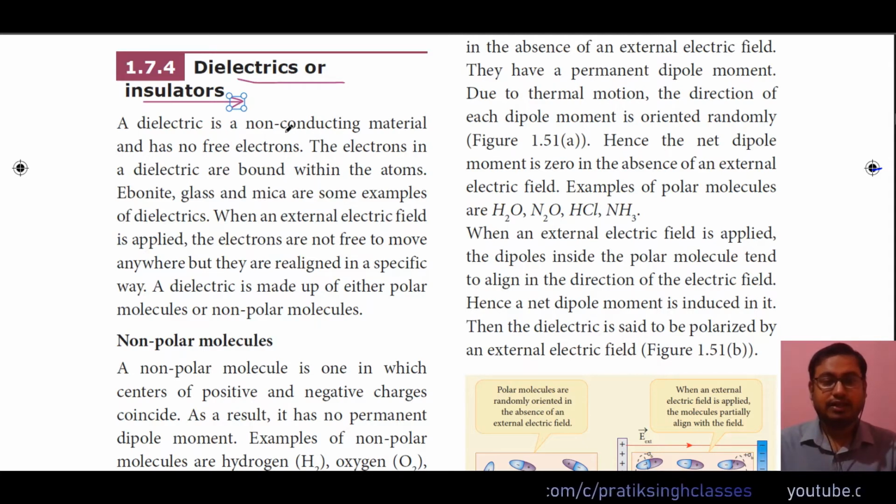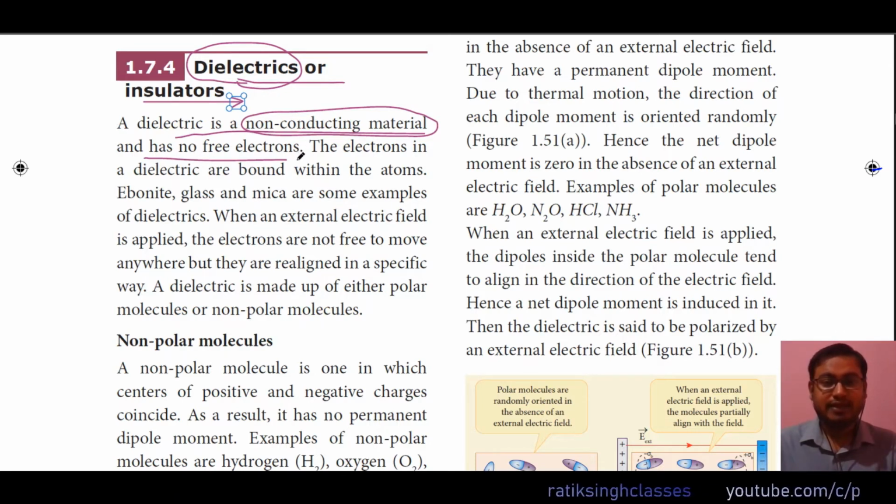Now coming to the definition, a dielectric is a non-conducting material and has no free electrons. Non-conducting material means charges or current cannot pass through it, and it has no free electrons. That means in the material the atoms will be there and the electrons of the atoms are attached so tightly that they cannot leave their respective positions. Because of that, current cannot pass through it. When we say flow of current, that means flow of charges, whether proton, electron or ions.